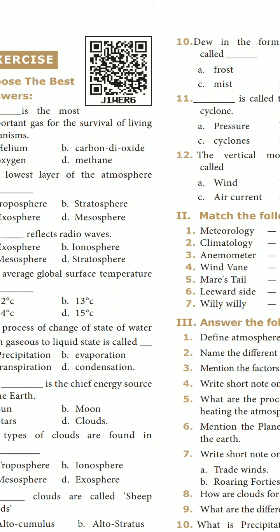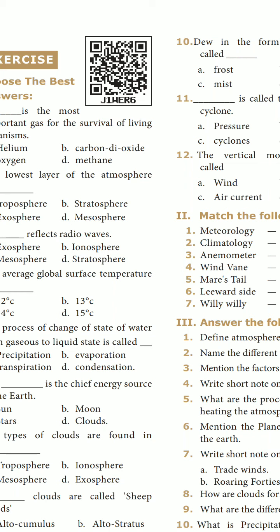So you can start the answer like this: Factors that influence weather and climate are distance from the equator, altitude, nearness to the sea, nature of the prevailing winds, mountain barrier, cloud cover, ocean currents, natural vegetation.